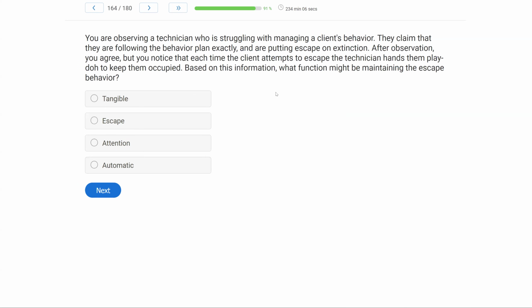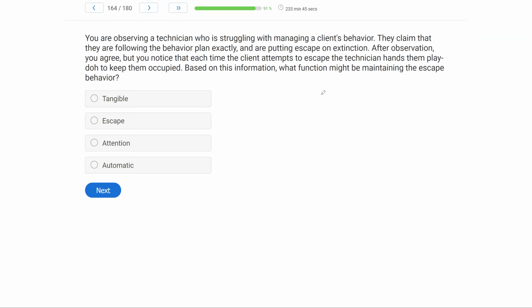You are observing a technician who is struggling with managing a client's behavior. They claim that they are following the behavior plan exactly and are putting escape on extinction. After observation, you agree, but you notice that each time the client attempts to escape, the technician hands them Play-Doh to keep them occupied. Based on this information, what function might be maintaining the escape behavior?